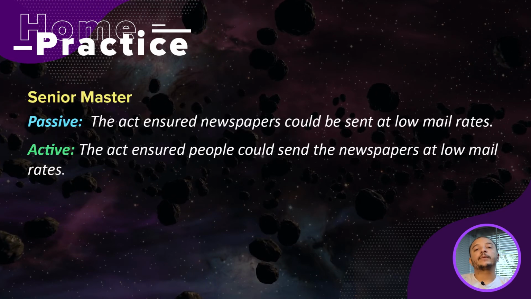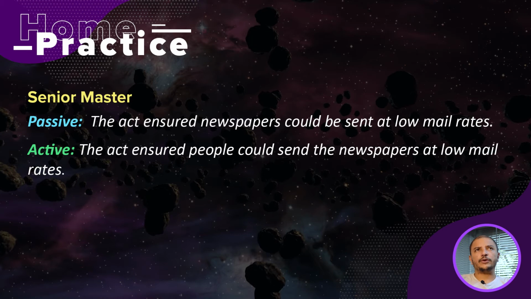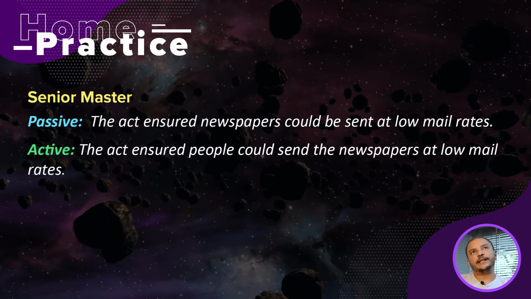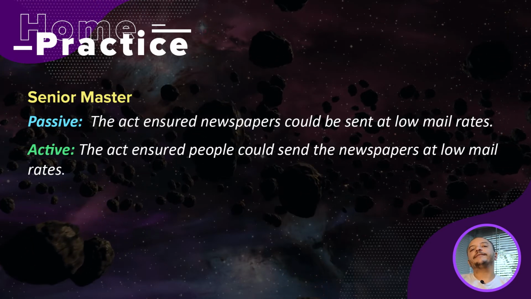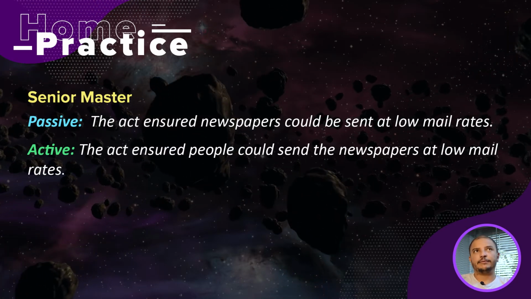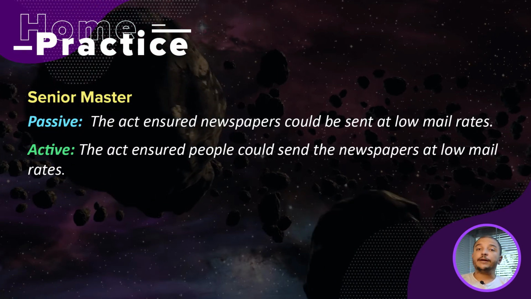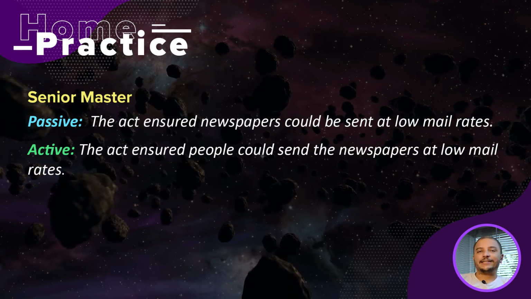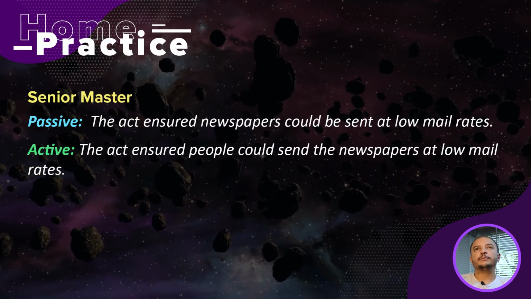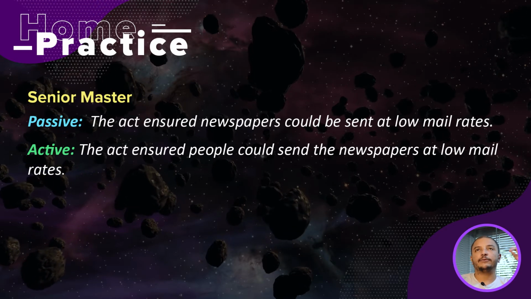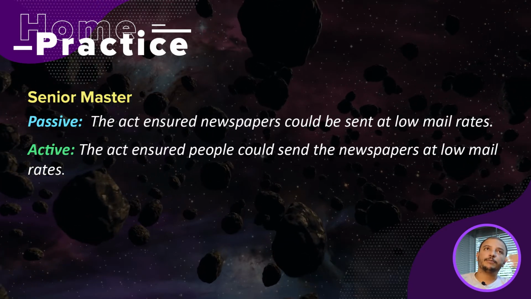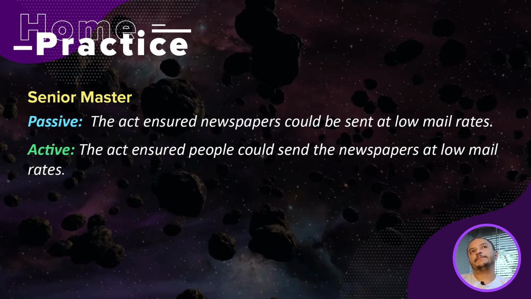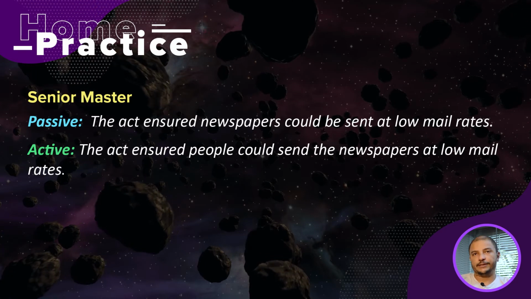All right? So now we're going to go to the senior and master exercise, okay? You have to find sentences in the text in the passive voice, and after that you have to try to rewrite them in the active voice, okay? So here we have an example to show you how to do it. The example is, the Act ensured newspapers could be sent at low mail rates. Okay? Now we are going to put it in the active voice. The Act ensured people could send the newspapers at low mail rates.